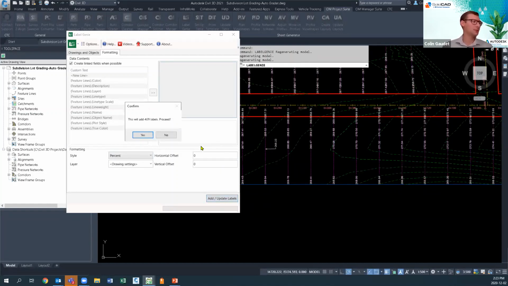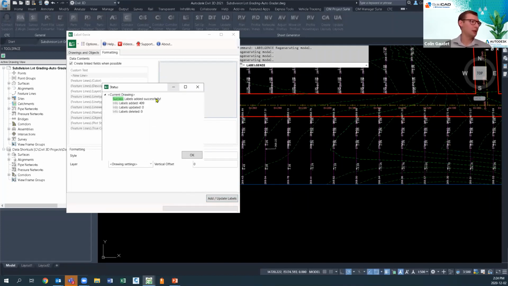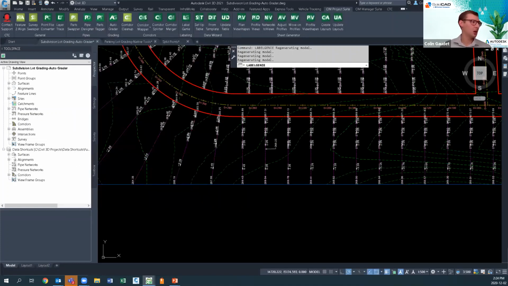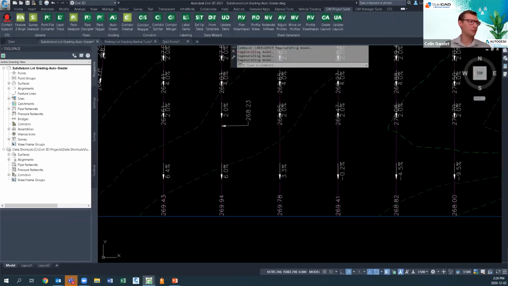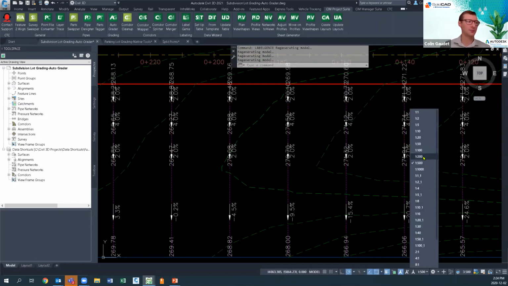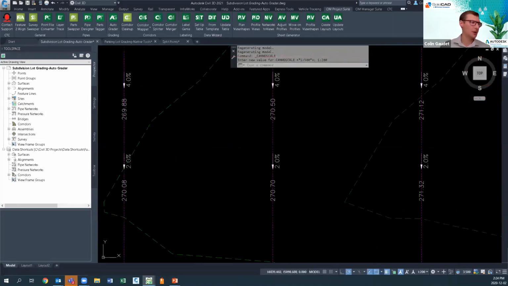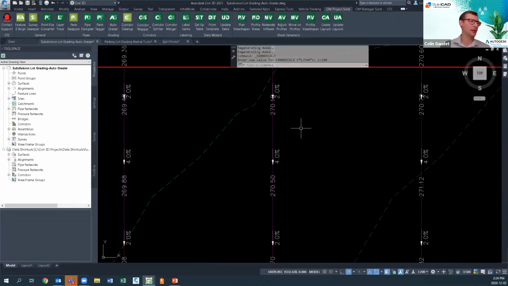Add update labels. It's going to add 409. And then it's going to add them all in, give me my summary. Awesome. Come in here and we can take a look. We've got each one of these. Now, the very last portion varies because we didn't dictate any of those grades. All of those are just tying into existing. But as you can see, it's labeling every single one, 2%, 4%, 2%.